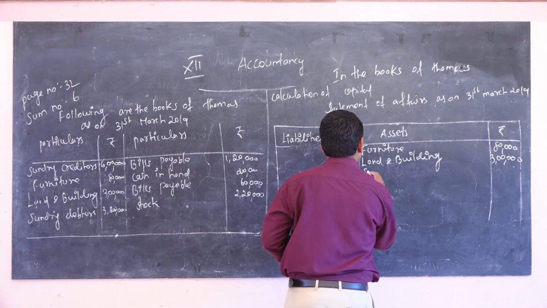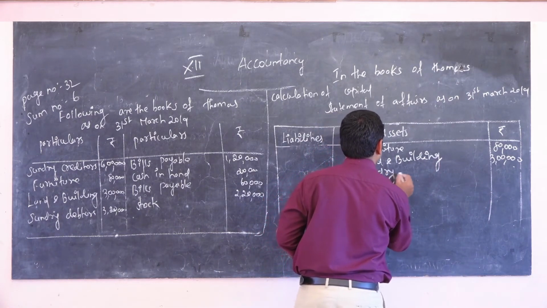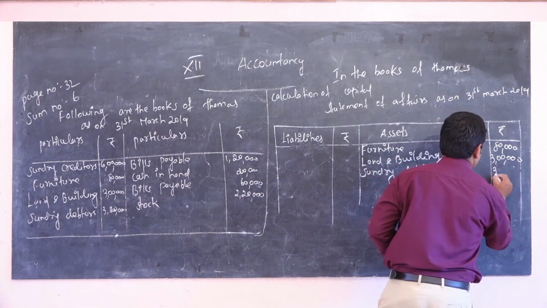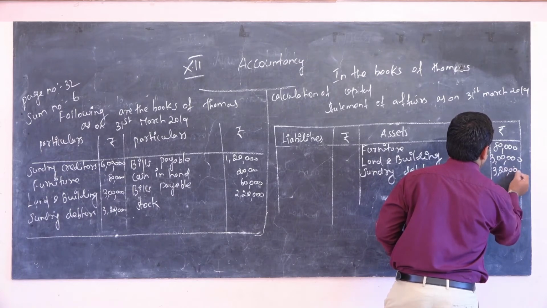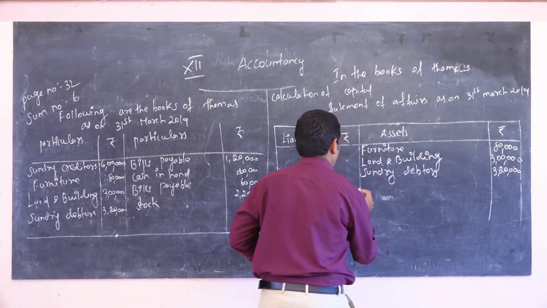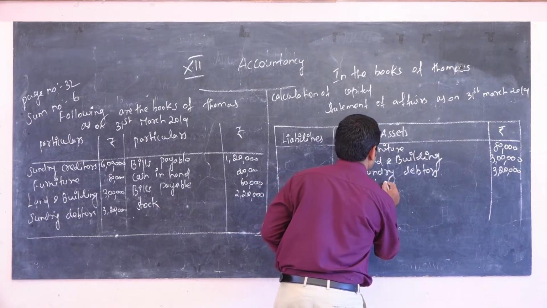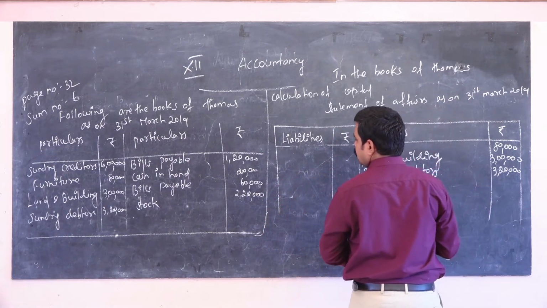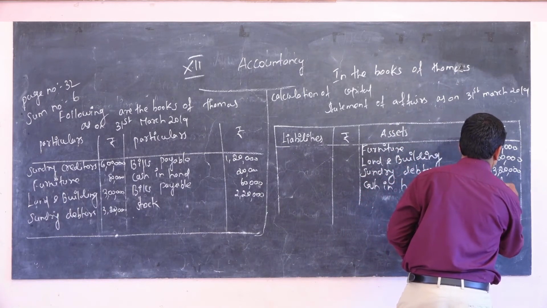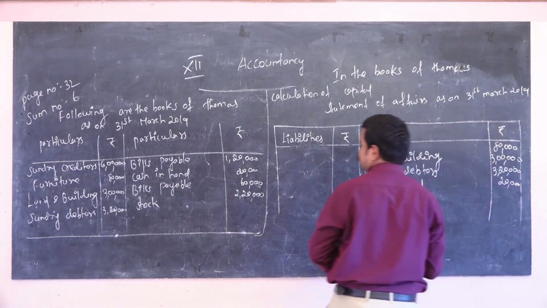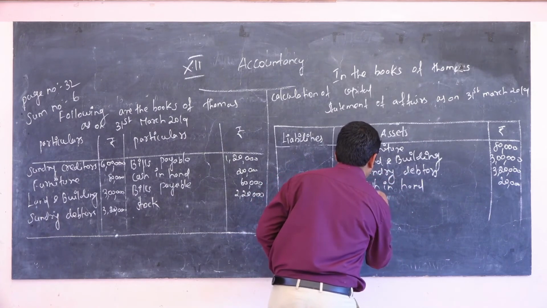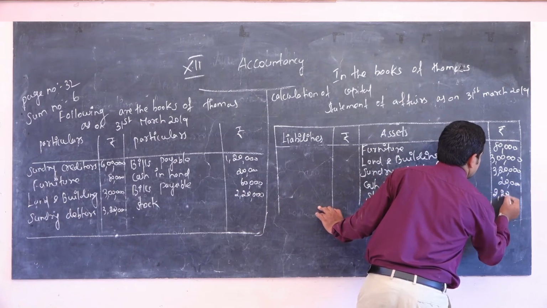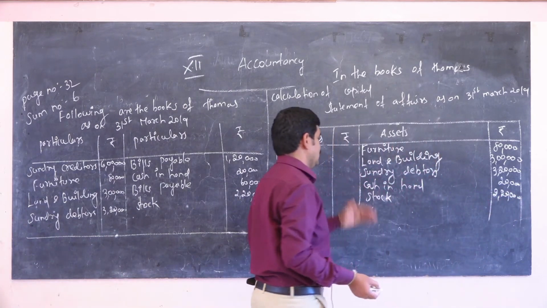Next, sundry debtors, the amount is 3 lakh 20,000. Cash in hand, the amount is 20,000. Stock, 2 lakh 20,000. So these are the assets I listed.